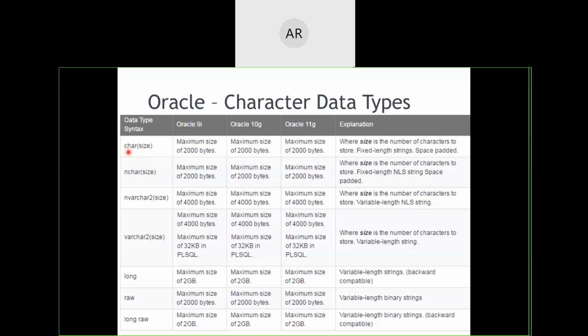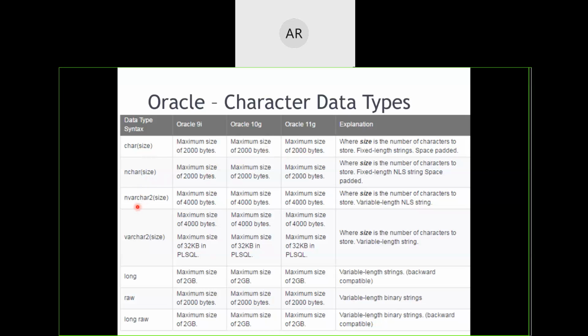It tells the compiler that the variable declared with this data type is going to contain character values, and the size signifies how many characters will be in that variable. The maximum limit is 2 kilobytes, 2000 bytes, can be stored. One character will occupy around 2 bytes of memory, so you need to be careful about your size also.